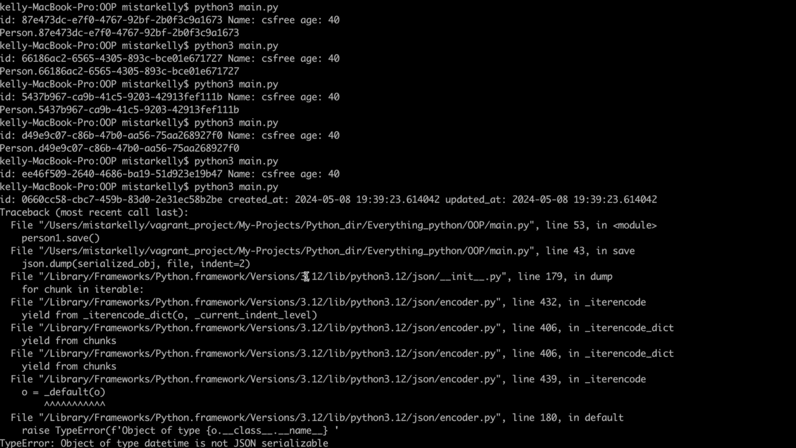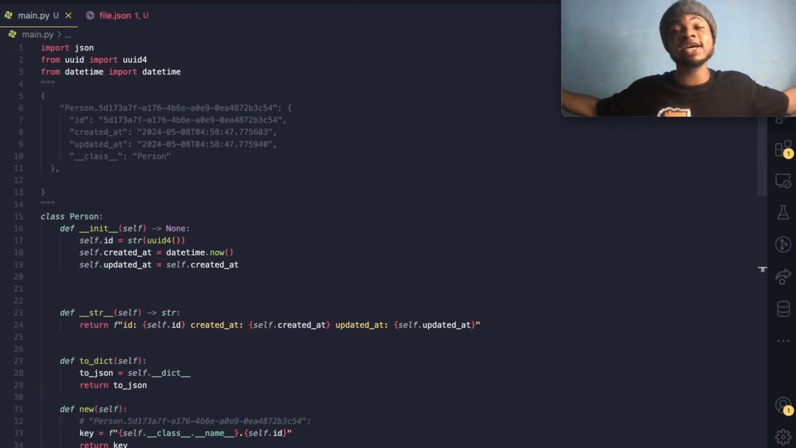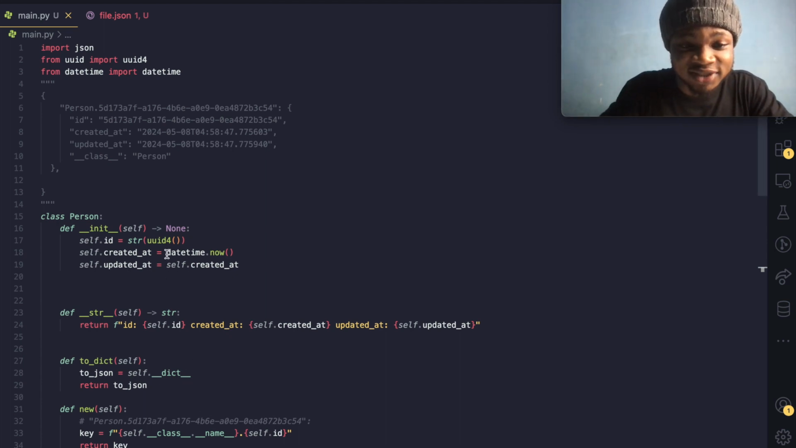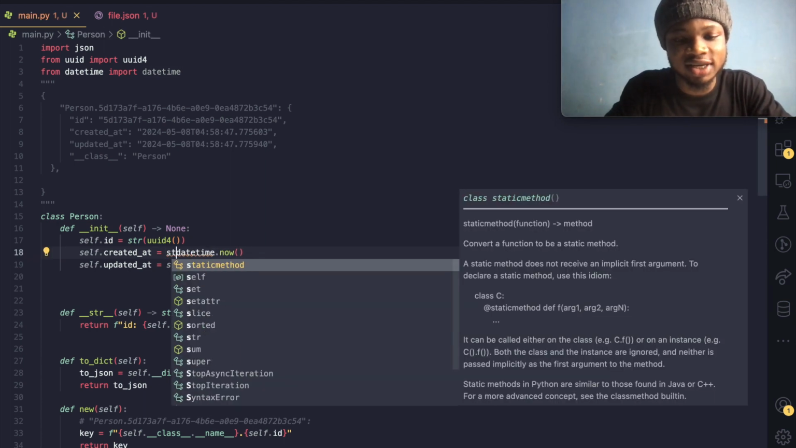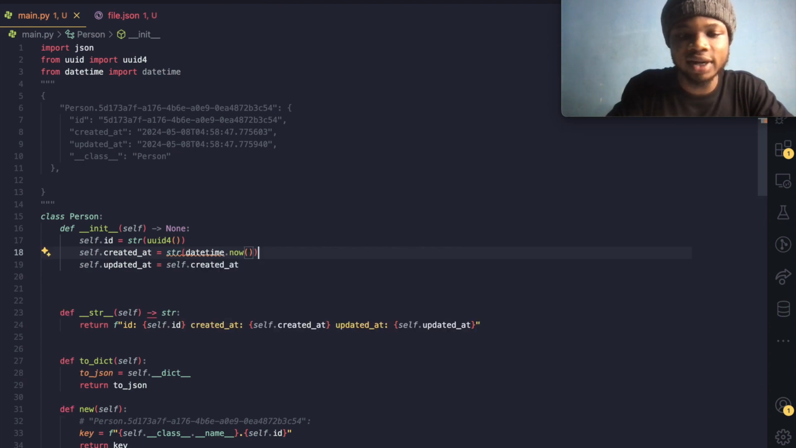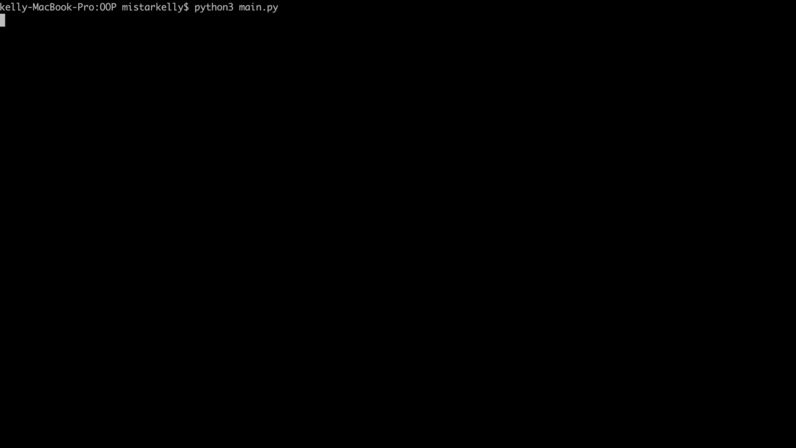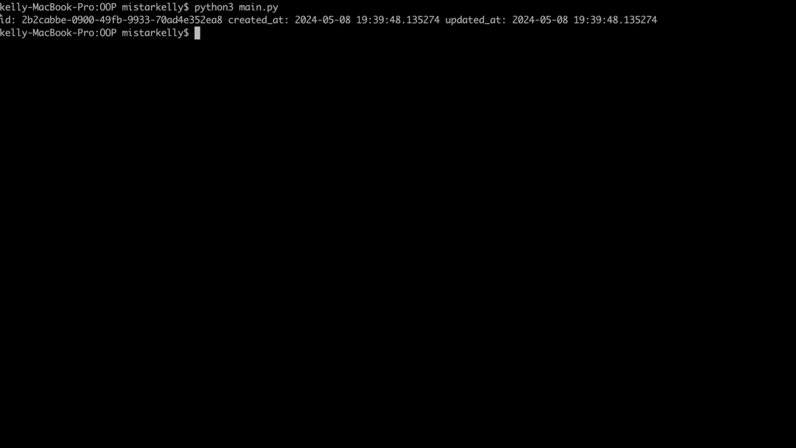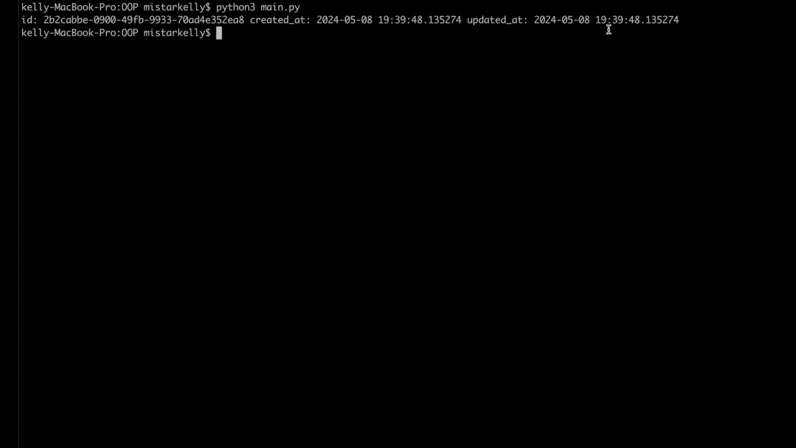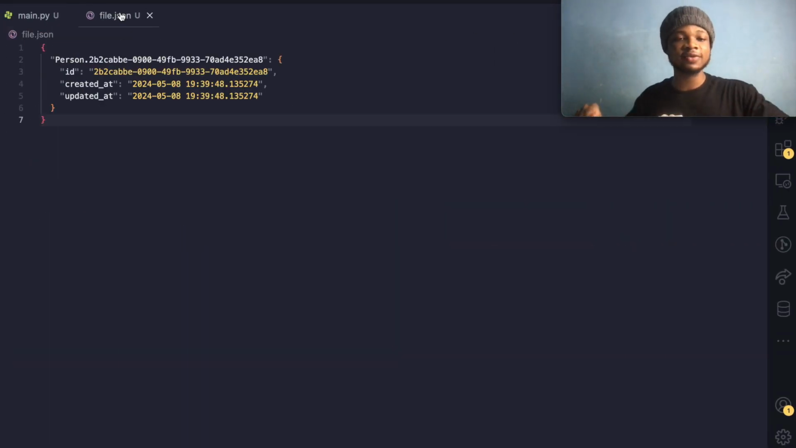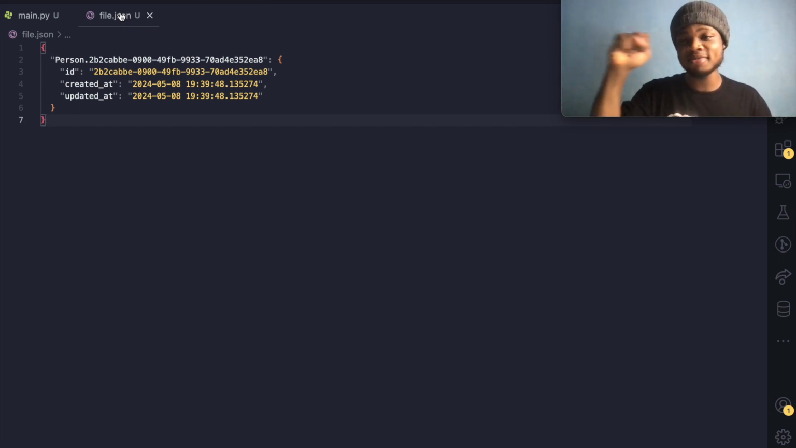What is the problem? It's saying object of type datetime is not JSON serializable. And I guess by now you know the fix, right? Datetime is not serializable, so what can we do? We could just basically say str, and I think we should be good by now. So run our code again, and yeah, we're good. We get the ID, the created_at, and the updated_at. And if we come over here and look, yes, we have our dream data representation.